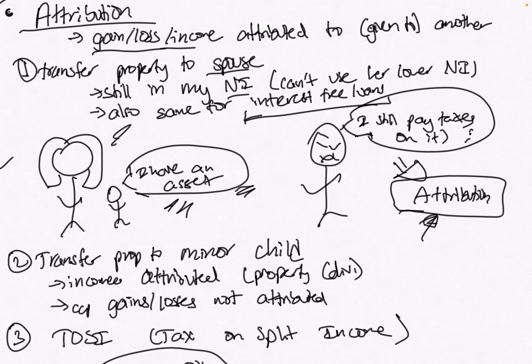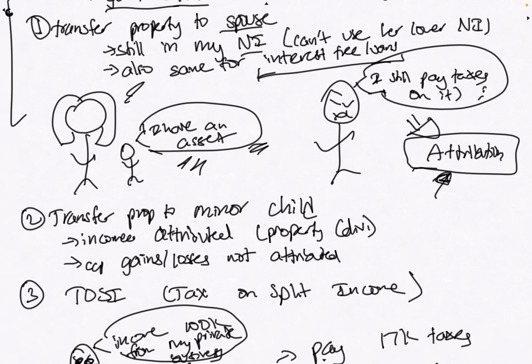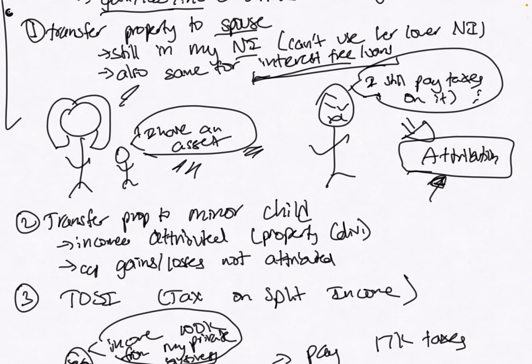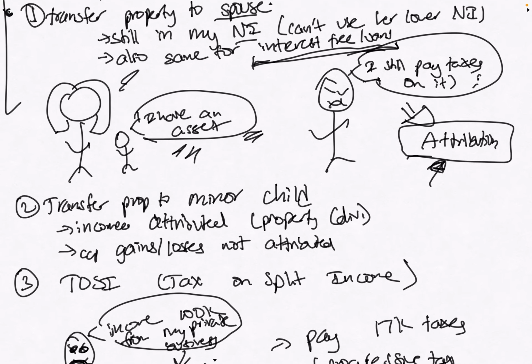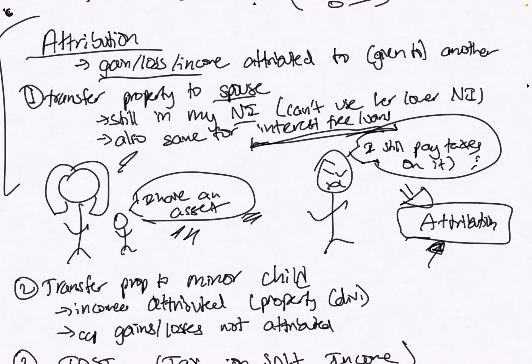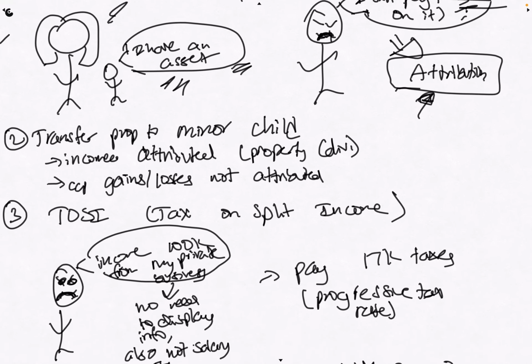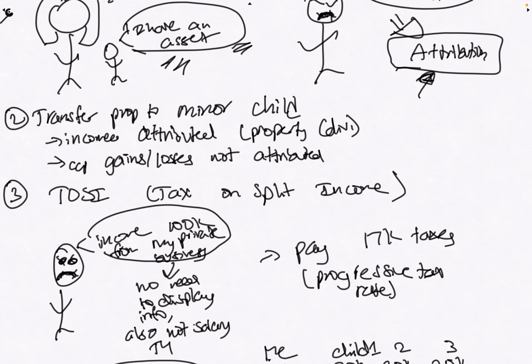If I were to sell it at the correct interest rate and everything, there'd be more proof that it's an actual sale, an actual transfer. But for interest-free loans or any interest benefit loans, it's all my income. And attribution kind of sucks for the seller because they're the ones who still pay tax on it. So they're kind of mad. They're kind of sad. Okay, let's say they transfer some property to a minor child.